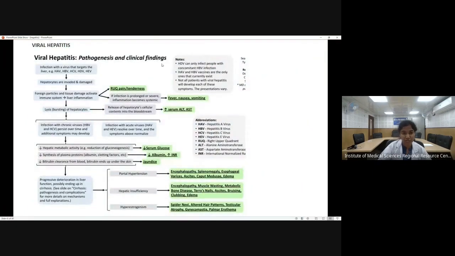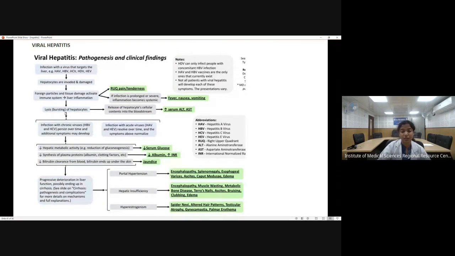Now coming to the pathogenesis and clinical findings. What happens first of all, after infection, is that the hepatocytes will be invaded and damaged. When there is inflammation of the hepatocytes, the patient will manifest right upper quadrant pain or tenderness. If the infection is more prolonged, the patient will develop fever, nausea and vomiting.